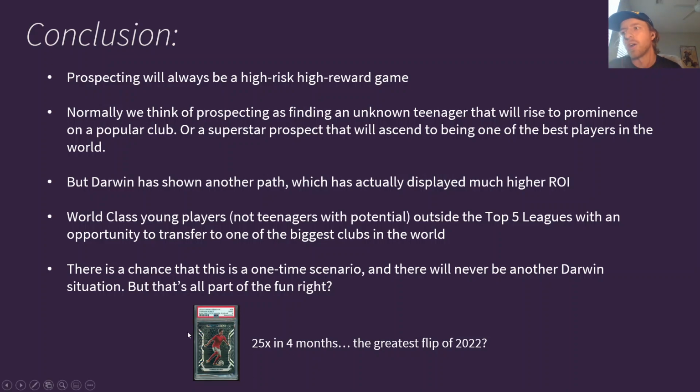We're talking about a world-class player that was playing in a league that nobody cared about, that only had 13 rookie card variations total in one set, and so now he gets the transfer to the best club in the world. This is a perfect storm type scenario. Probably won't happen again, but it is another path that has been shown out there for prospecting.